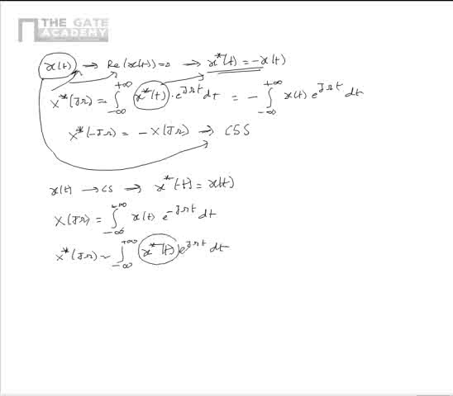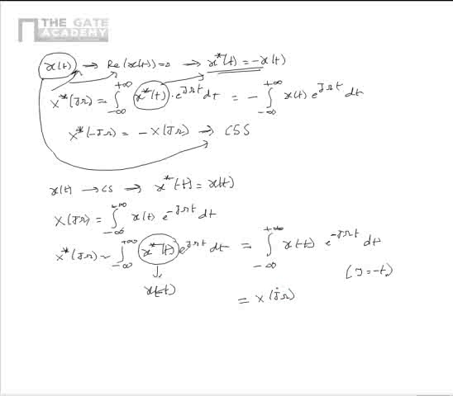But we know that x star of t is equal to x of minus t. So this upon simplification can be written as integral minus infinity to plus infinity x of minus t e power minus j omega t dt. Upon substituting tau is equal to minus t, we can show that x star of j omega is equal to x of j omega.